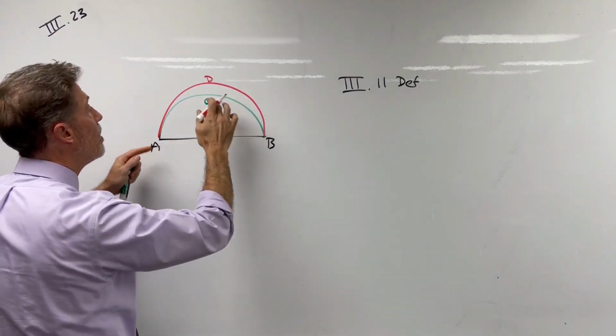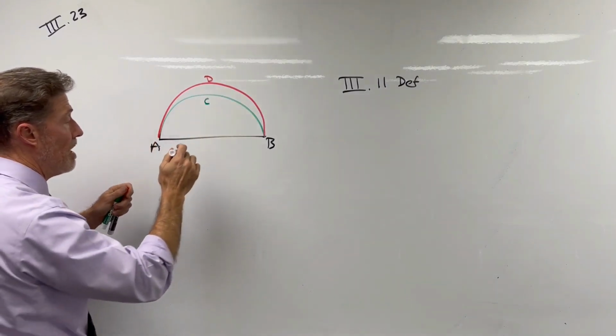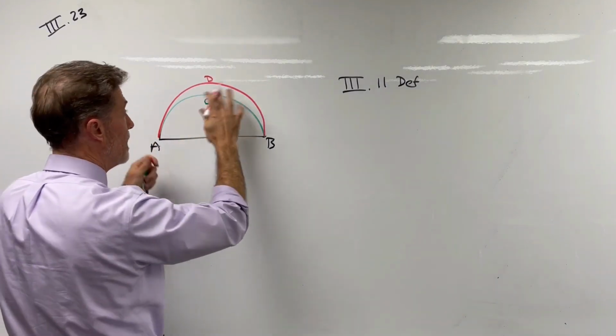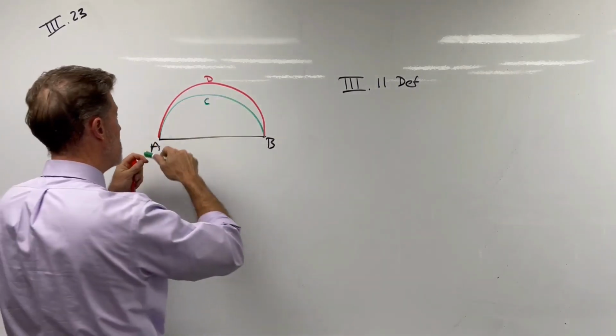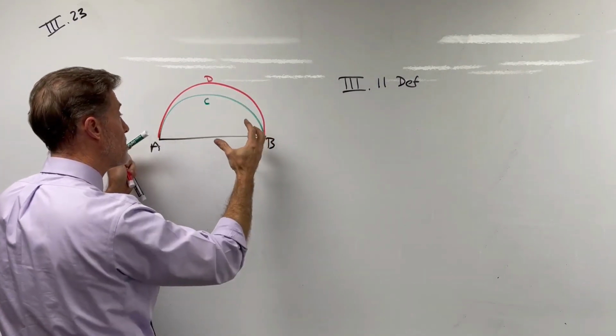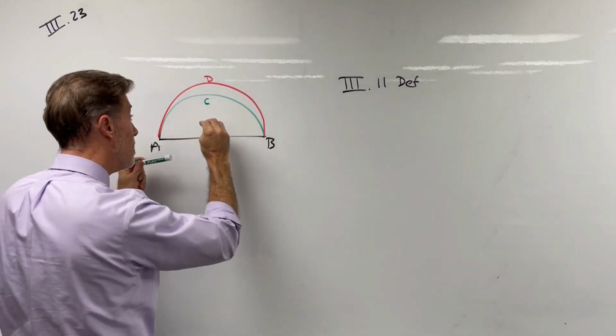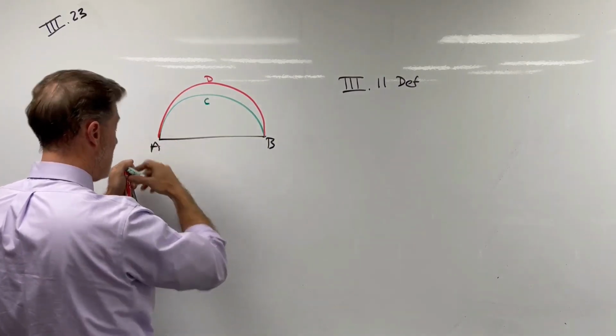If they're unequal, they won't coincide, so one or the other will be above. It doesn't matter which one is above and which one's below. The proof works the same either way. So this is a proof by contradiction. We're going to say if it were possible to construct two similar segments of circles that are unequal on the same side, let us do so and let them look like this.